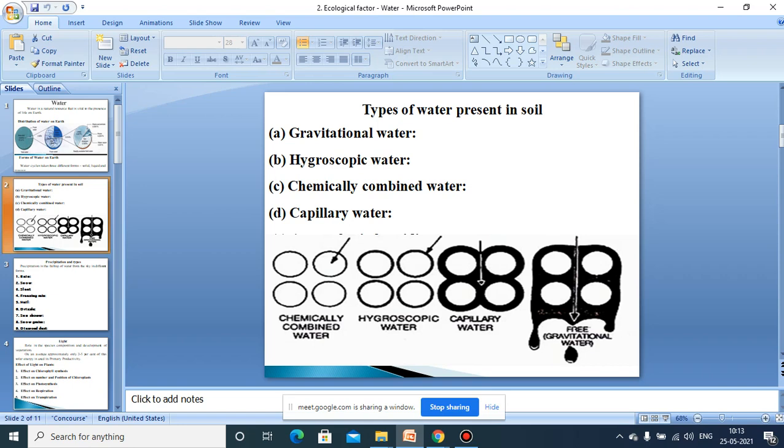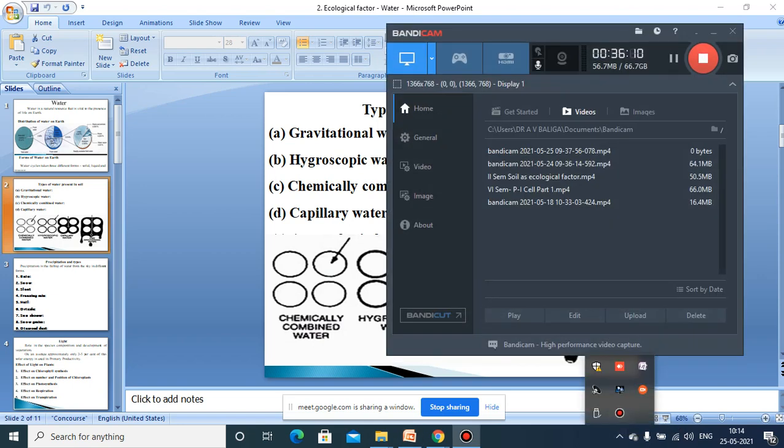That's why we have to manage that water carefully. And also we have discussed the types of water present in the soil, that is gravitational water, hygroscopic water, chemically combined water, and capillary water. So these are the things we have discussed so far. So let me